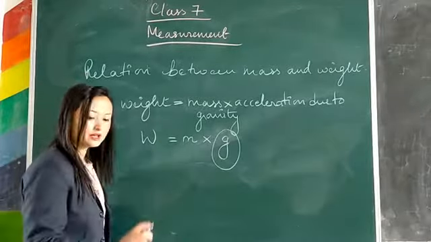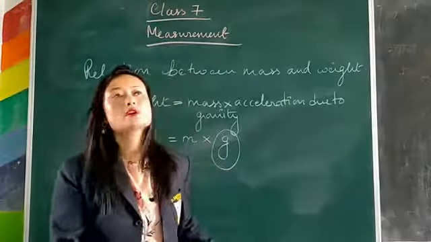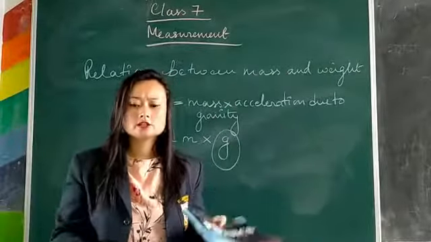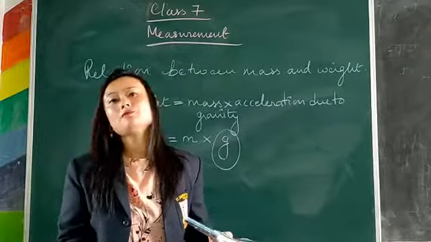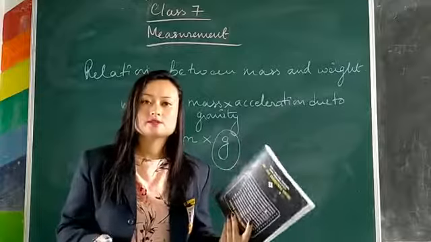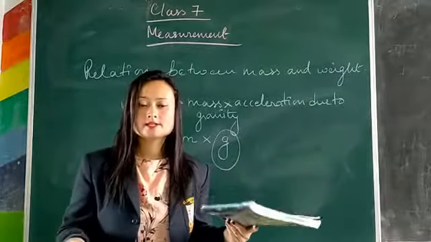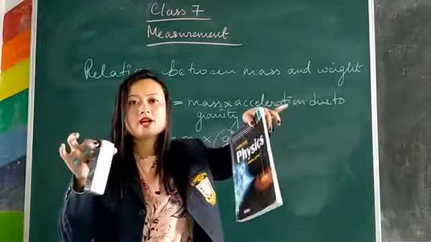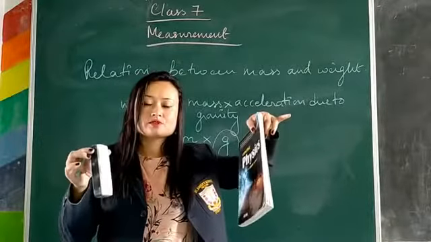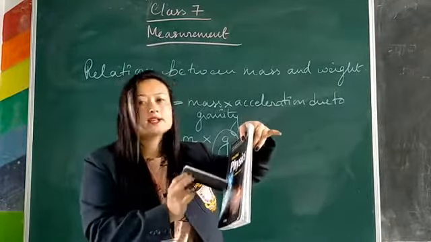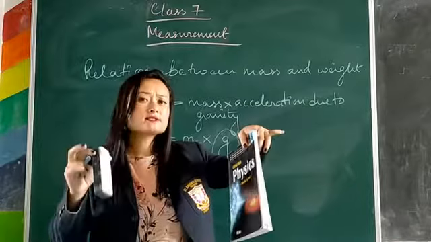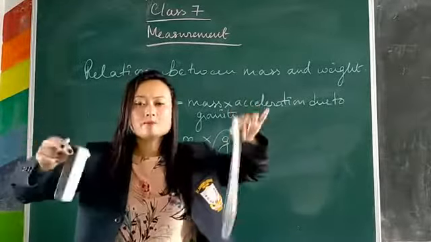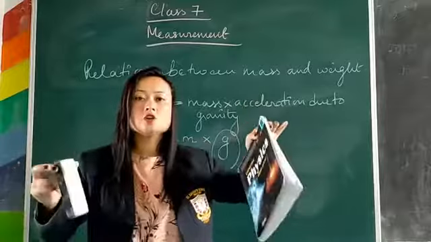However, if we compare two different objects, say this duster and this book, and they have to fall freely on the floor, which one will have more weight? Obviously you can see it is the book. The mass is different here. You don't have to touch it or feel it, you can easily make out which one looks heavier. The book, because the matter contained in this book is more. So since the mass of this book is more, the weight of this book will be more if we drop both the duster and the book on the floor.